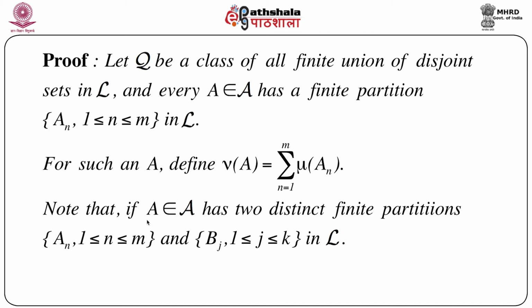Now the thing is that we need to investigate, or study, this nu of A, what kind of set function this nu of A can be. So if capital A belongs to script A and has two distinct finite partitions, let's call one A_n, n equals 1 to m, another B_j, j equals 1 to k, all in script L. That means we can write A in terms of two different sets of sets from L. But these two partitions are distinct.